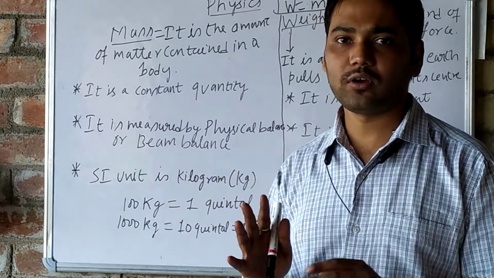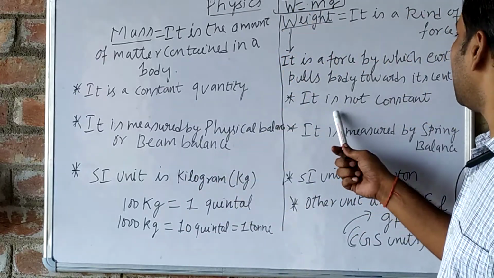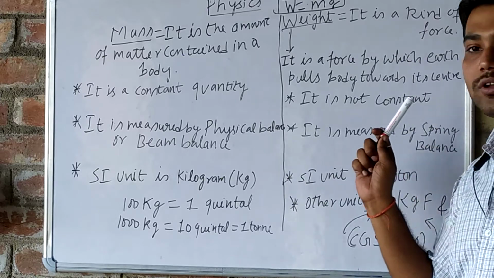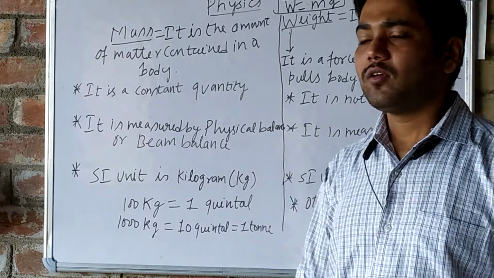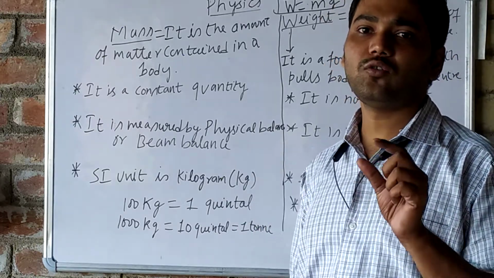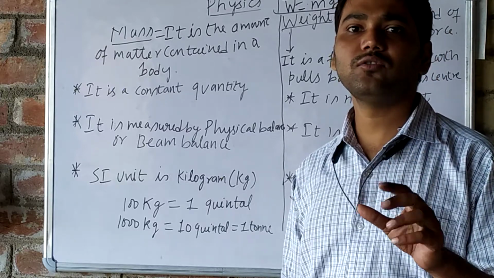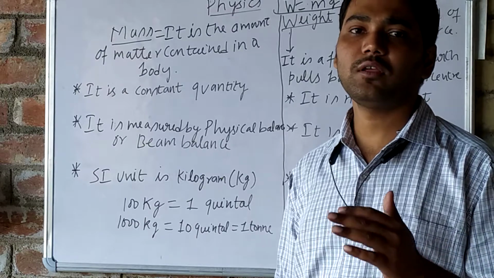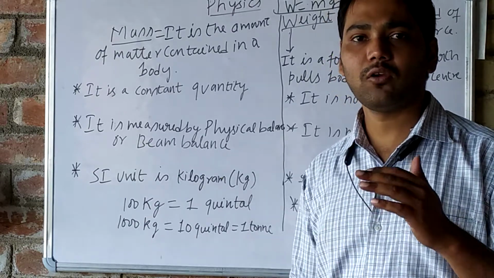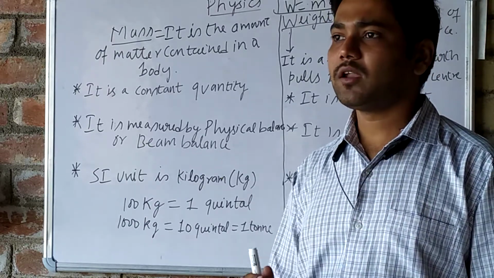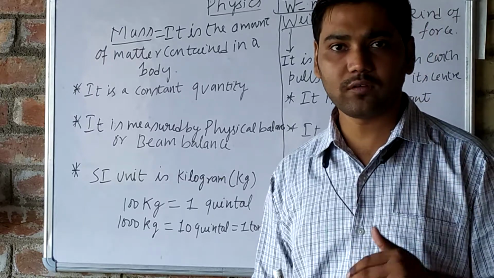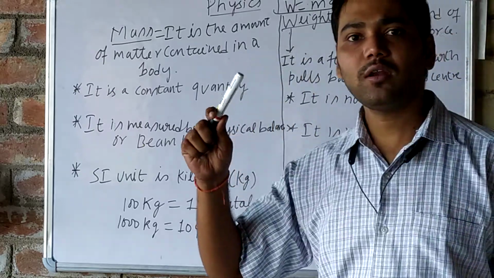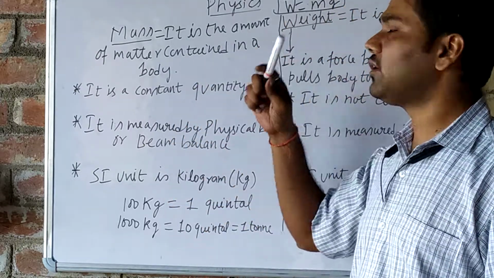Mass is a constant quantity, whereas weight is not a constant quantity. Why? Because we know that acceleration due to gravity is not the same on earth at all places. Gravity is changing with the change of location. So when the value of g will differ, the weight will also differ.